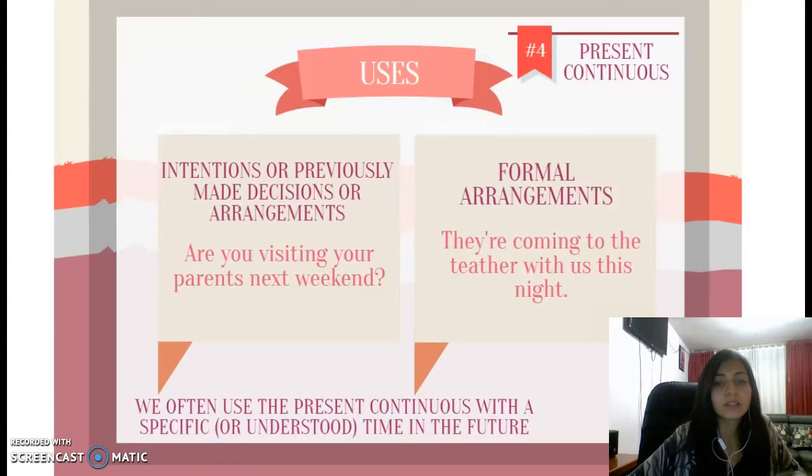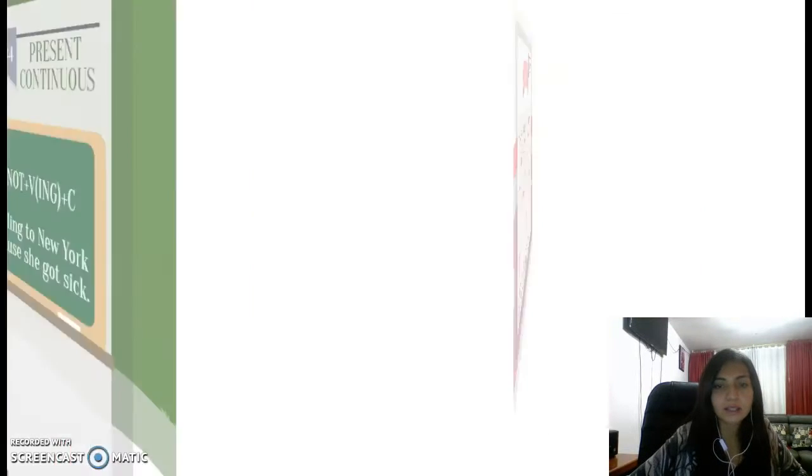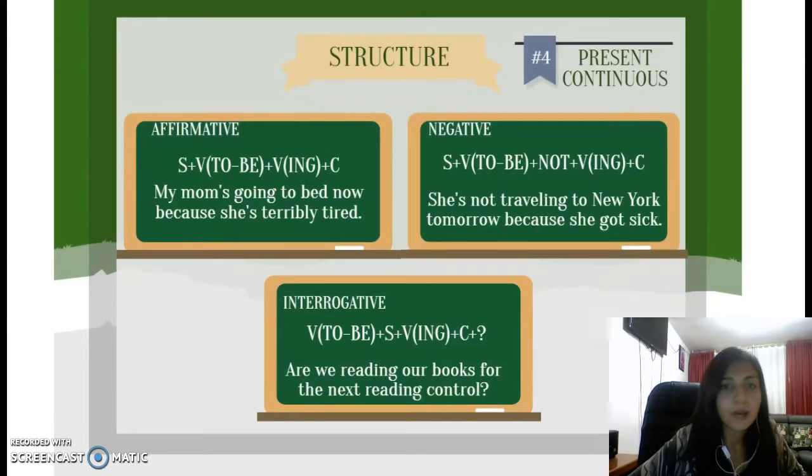We often use the present continuous with a specific time in the future. For example, next weekend, this night, traveling to New York tomorrow, or the next reading control is something specific.